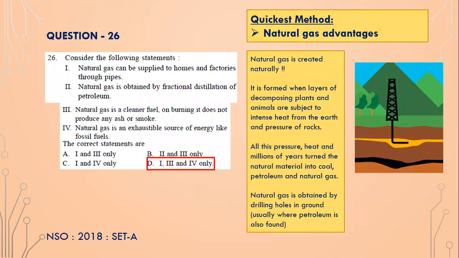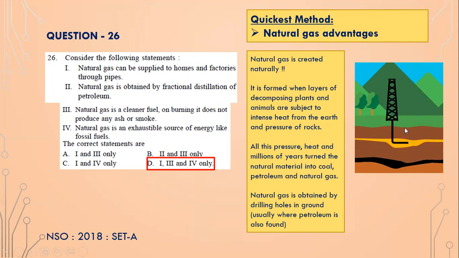So the first question, consider the following statements. Natural gas can be supplied to homes and factories through pipes. Okay, so you have to find the correct statements. This is true because natural gas is normally supplied to homes and factories through pipes. Some of you may have got your gas pipeline where natural gas is supplied. Number two, natural gas is obtained by fractional distillation of petroleum, which is false. Natural gas actually is obtained from the earth, isn't it?